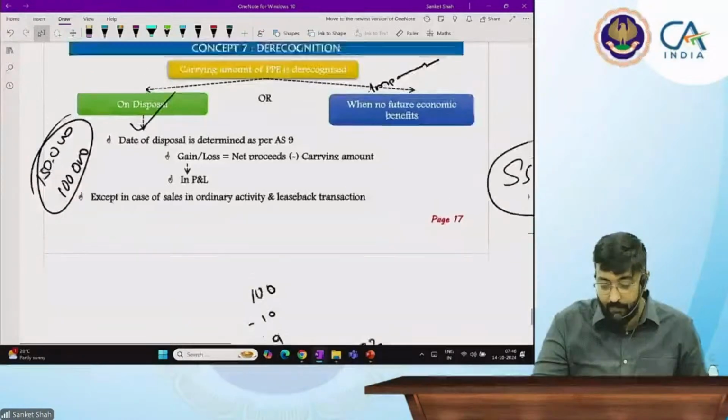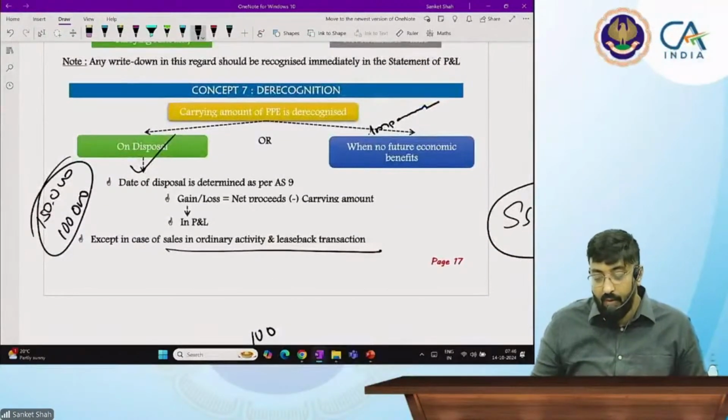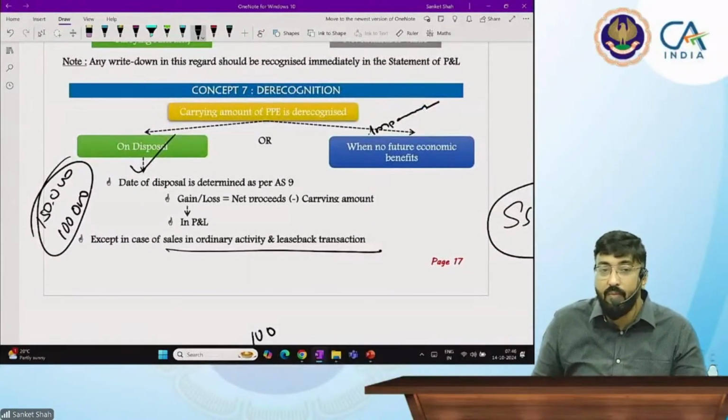Sir, ordinary activity means what? For a furniture dealer. Yes sir. If he is a furniture dealer and he is using furniture, that is for him a sale. And leaseback transaction we are going to see in Accounting Standard 19, how we are going to record the asset and how we are going to dispose it.